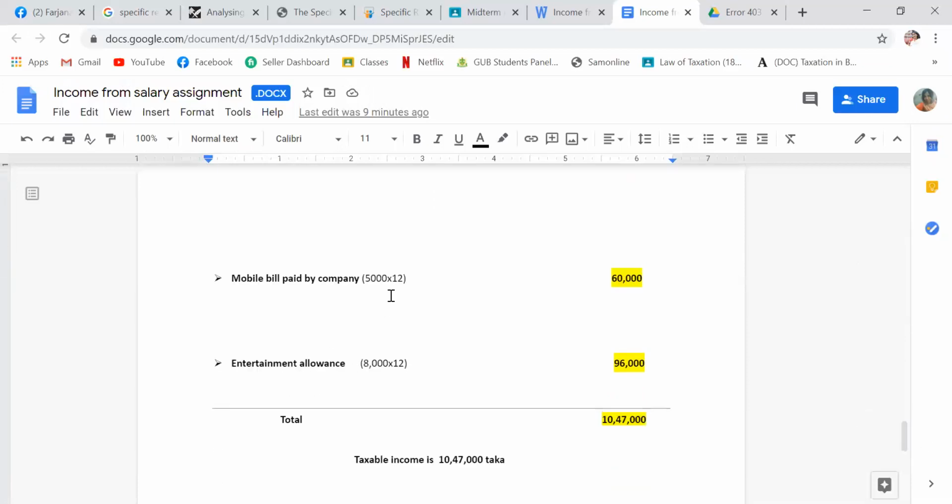Mobile bill paid by the company is 5,000 for every month, so 5,000 into 12 is 60,000. And entertainment allowance is 8,000 for 12 months, that is 96,000 taka.